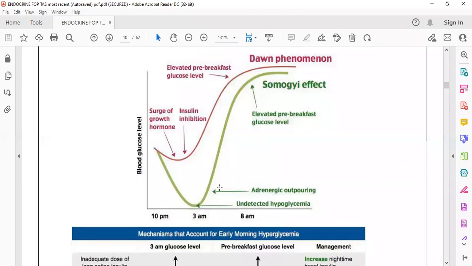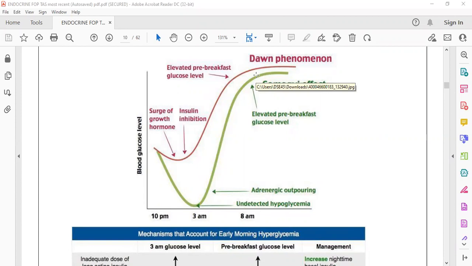Somogyi has hypoglycemia followed by hyperglycemia in the morning, but the dawn phenomenon has no hypoglycemia. Dawn phenomenon is where the patient comes to the adolescent age group, and there is a surge of growth hormone.